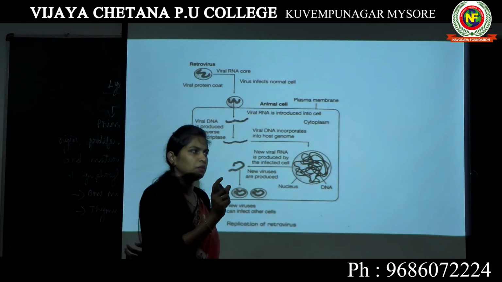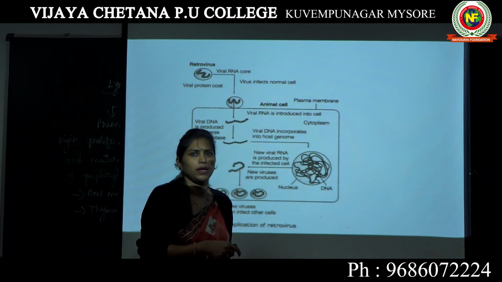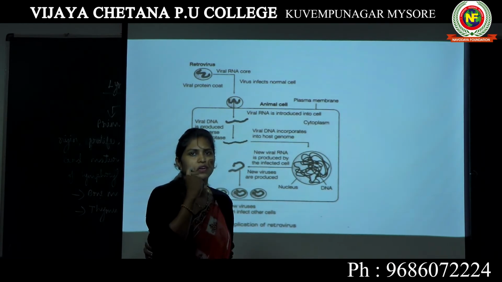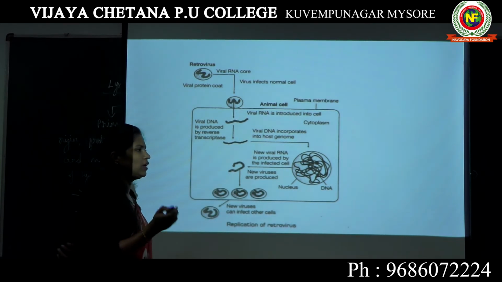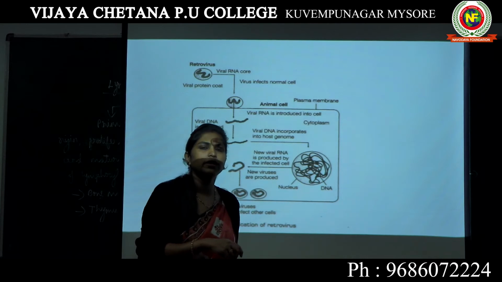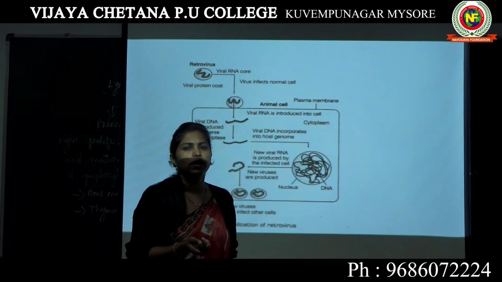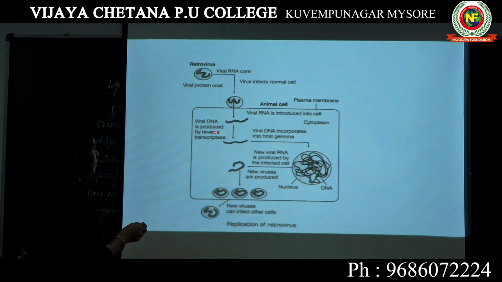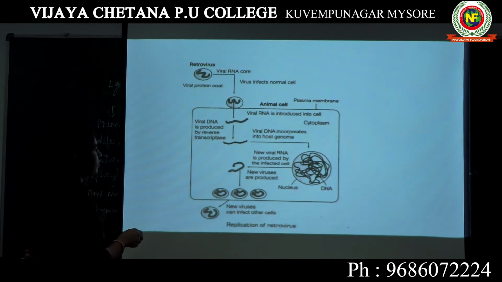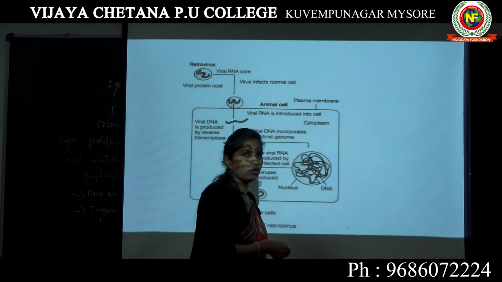But there is a possibility where RNA can sometimes produce DNA. This is known as reverse transcription. We will study in detail about this topic. When DNA produces RNA, it is known as transcription. When RNA produces DNA, it is known as reverse transcription. There is an enzyme which carries out this process. It is known as reverse transcriptase. Now let me explain with my hand drawn diagram here.